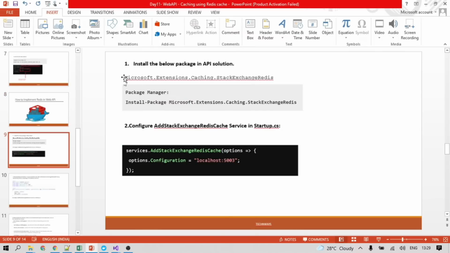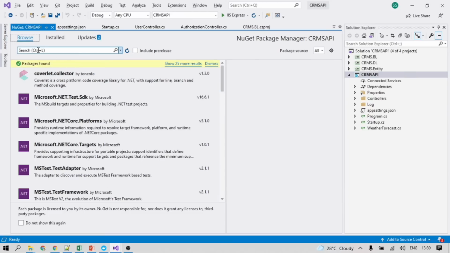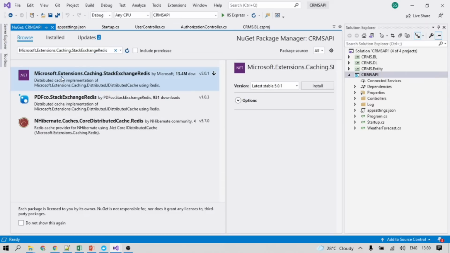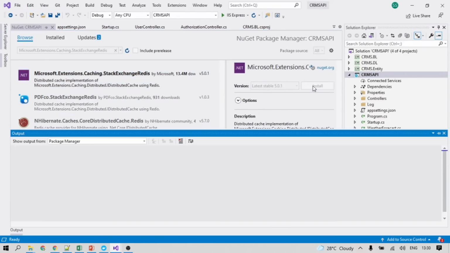We can directly write Microsoft.Extensions.Caching. Sometimes what happens is that if you write Microsoft.Extensions.Caching, it won't appear there. Once you write StackExchange.Redis, when it gets its full format, only then does it appear. So let's put it here, and you can see this package we need to add in our API.